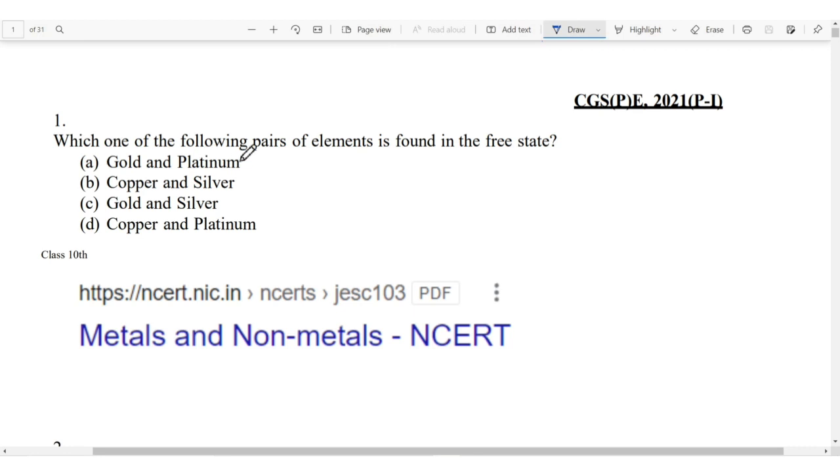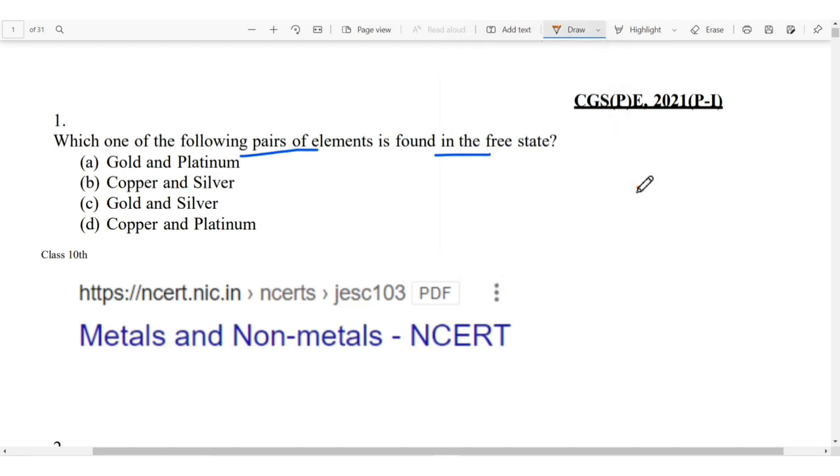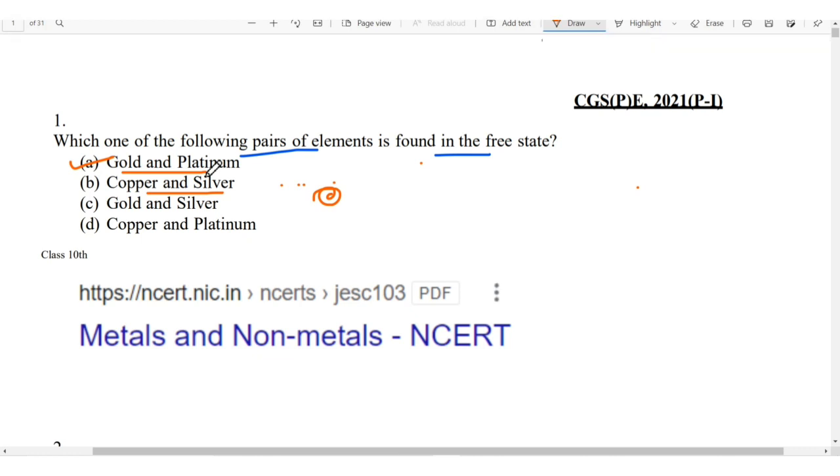Which one of the following pairs of elements is found in the free state? So the answer will be gold and platinum. Although gold, silver, platinum, copper, they all are found in free state, sometimes copper and silver also exist in combined state. So that is why gold and platinum will be the more correct answer for this one.